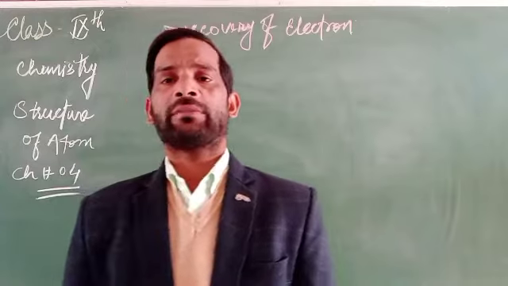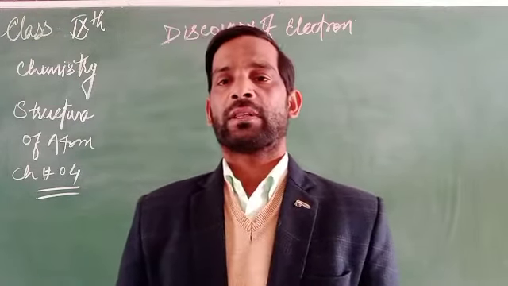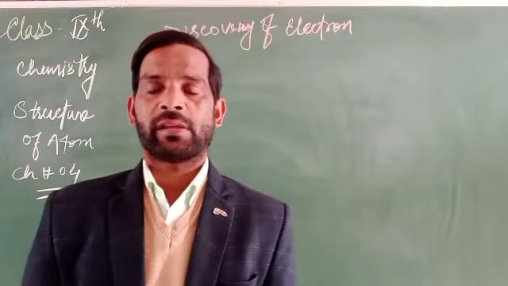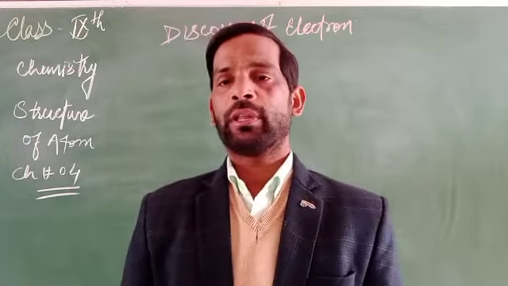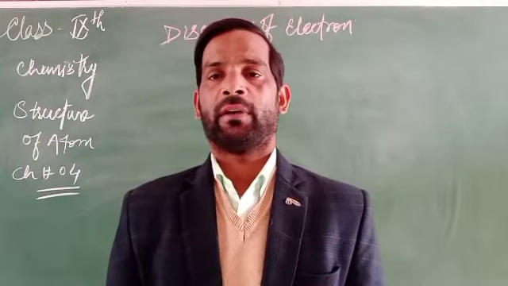The existence of electrons was shown by J.J. Thomson in 1897. How was it shown that there is an electron present in any atom of any matter?